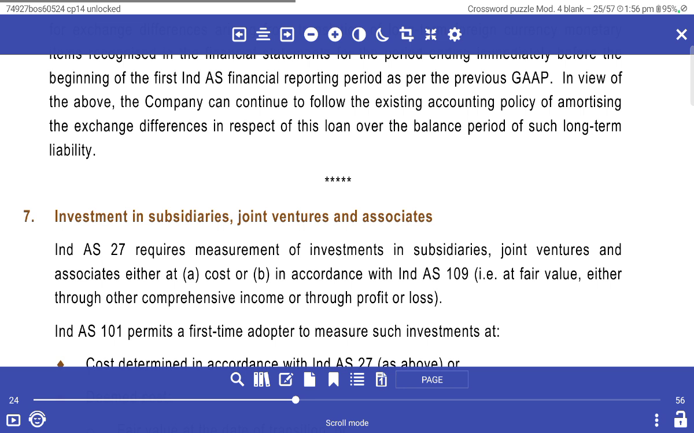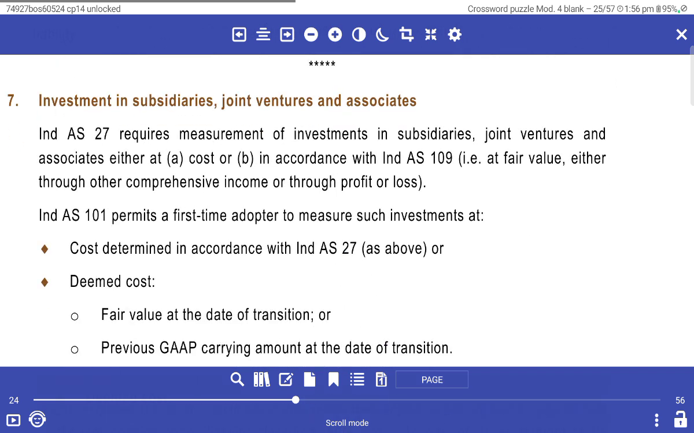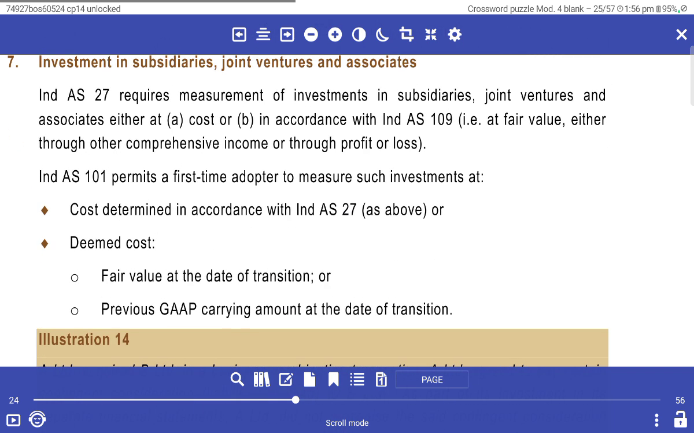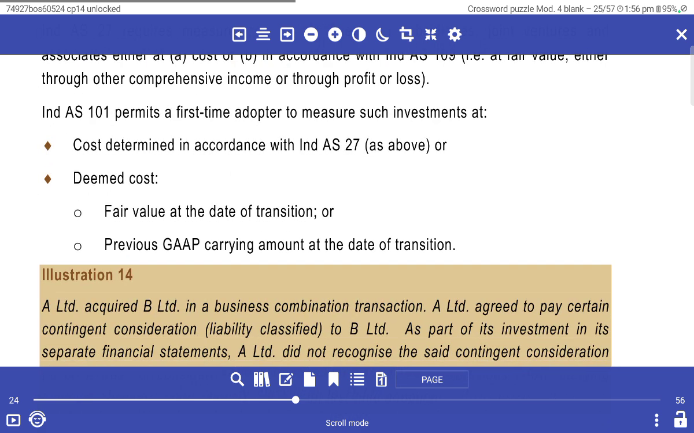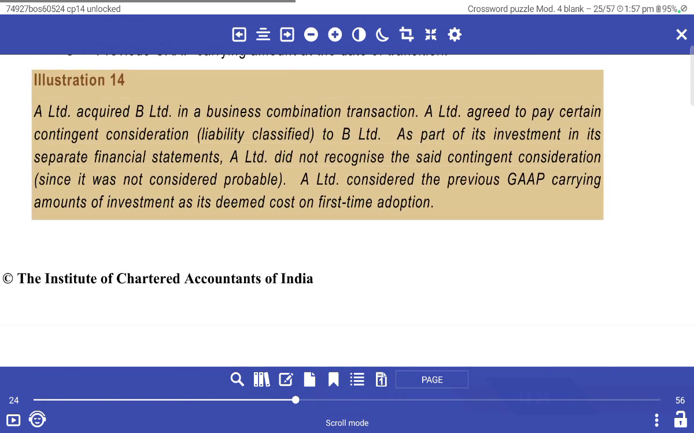the exchange difference in respect of the loan over the balance period. Investments in subsidiaries, joint ventures and associates: Ind AS 27 measures investment in subsidiaries, joint ventures and associates at cost, and Ind AS 101 allows fair value, either through other comprehensive income or through profit and loss. Ind AS 101 permits first-time adopters to measure the investment at the cost determined according to Ind AS 27, or deemed cost at fair value on the date of transition, or the previous GAAP carrying amount on the date of transition.